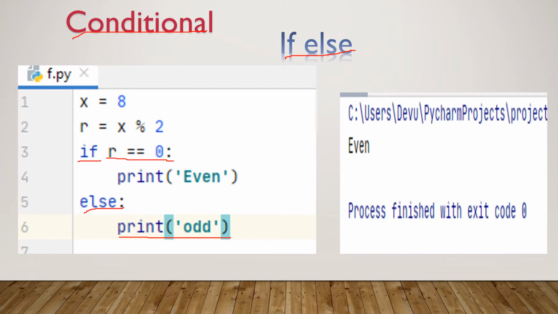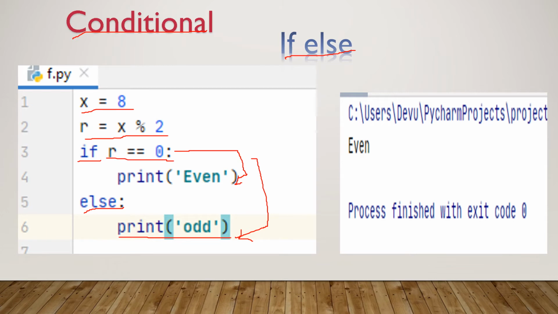So here I want to check my number is even or odd. Here x is defined as 8 and r equal to x mod 2. X mod 2 means modular operation. It will give you the remainder of division operation, x divided by 2. Here 8 divided by 2. So the remainder is 0. If the remainder is 0, it will take this statement, print even. If the remainder is not 0, then it will take the statement, print odd.